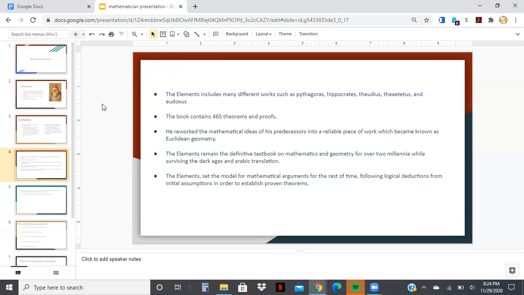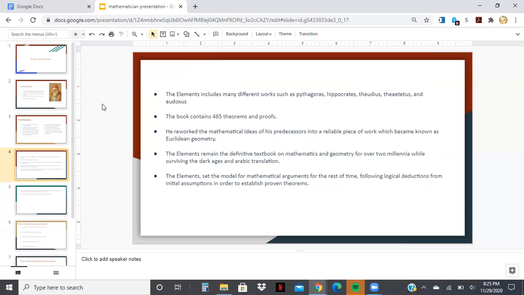The Elements remained the definitive textbook on mathematics and geometry for over 2 millennia, and it survived the Dark Ages in Arabic translations. The Elements set the model for mathematical argument, following logical deduction from logical assumptions, which Euclid called axioms and postulates, in order to establish proven theorems.